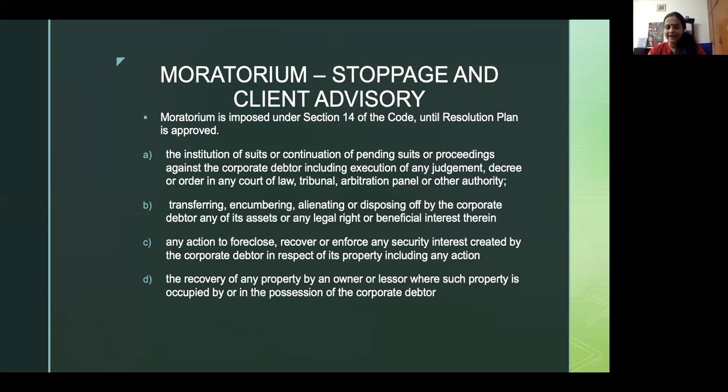The impact of this particular subclause is that, suppose I'm a corporate debtor and I go into CIRP process, I perhaps work out of a lease premises. I know of a corporate debtor that sits in Nehru Place, prime property, and they haven't been able to pay rent, and the lessor can't enforce the rights against the corporate debtor, because the whole purpose is to ensure the corporate debtor gets that one place where he can sort out its affairs for the duration of the moratorium and can figure itself out for it to come out and start dealing with recovery proceedings after the resolution plan. So the purpose of this is to ensure that even rental obligations are not enforced against the corporate debtor.